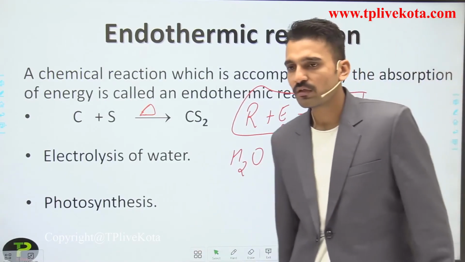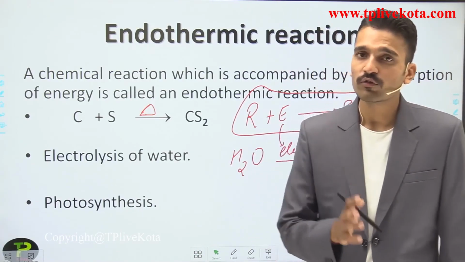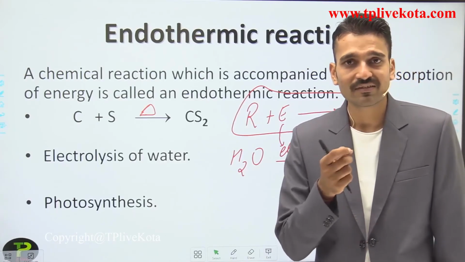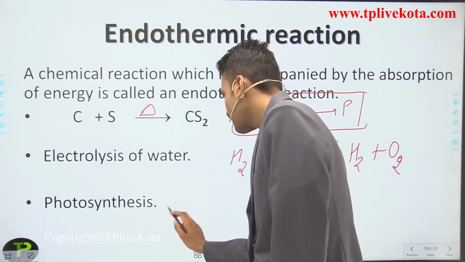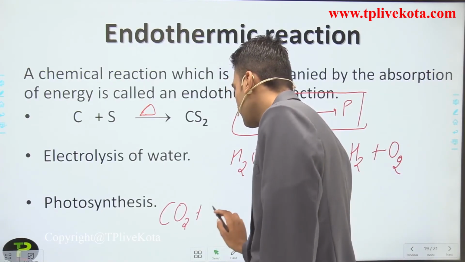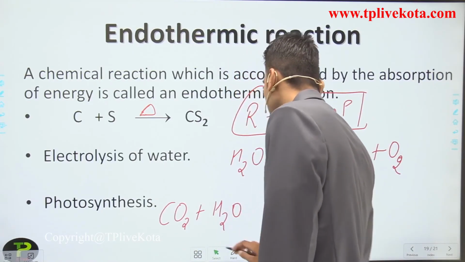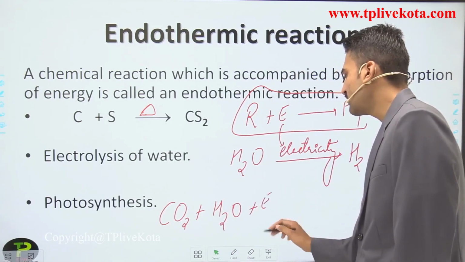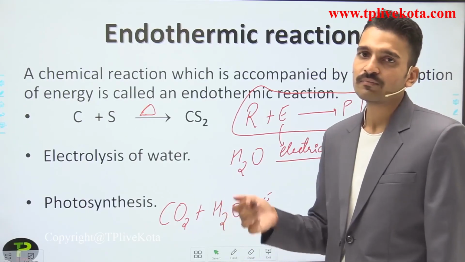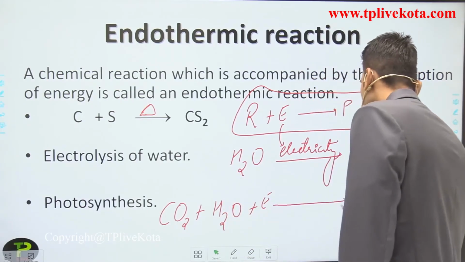The third is photosynthesis, the reaction that you study in your biology. What happens in photosynthesis? Carbon dioxide with water along with energy, you can write here the energy. What is that energy? That energy is the sun's energy, in the presence of chlorophyll.